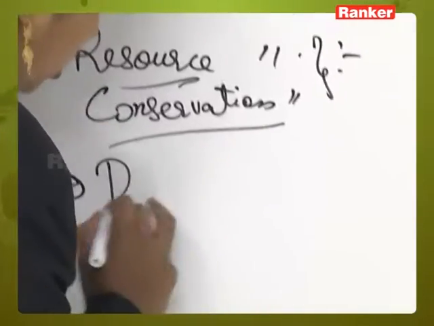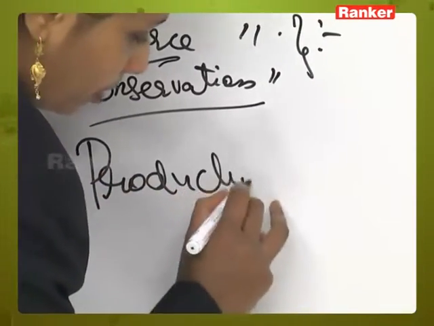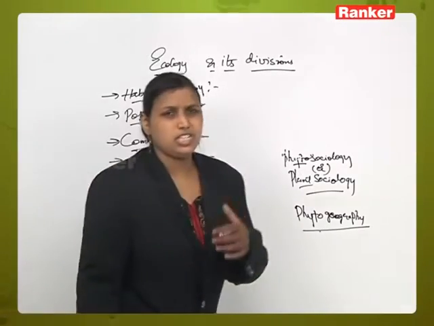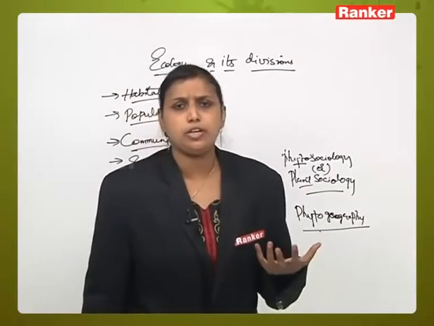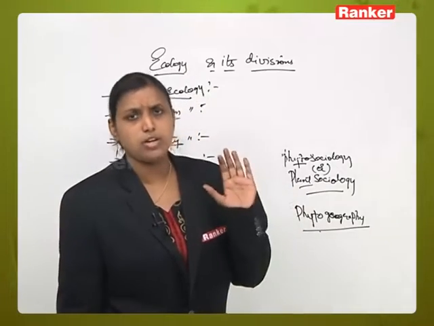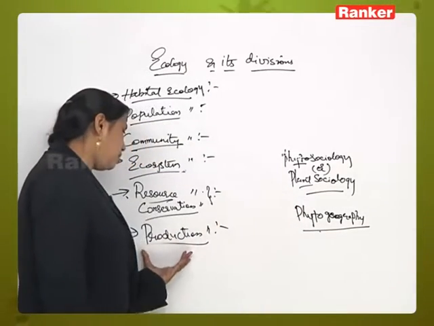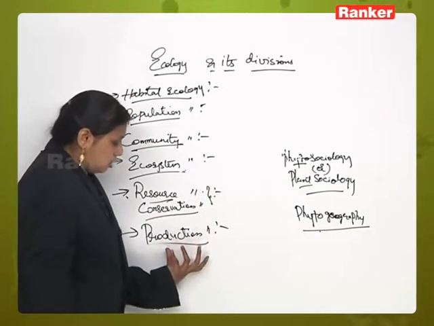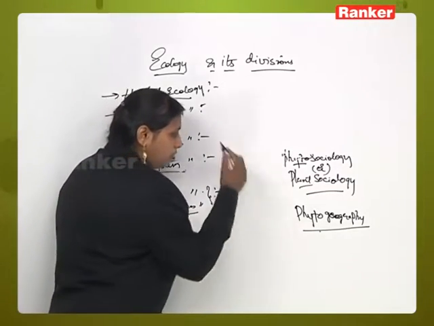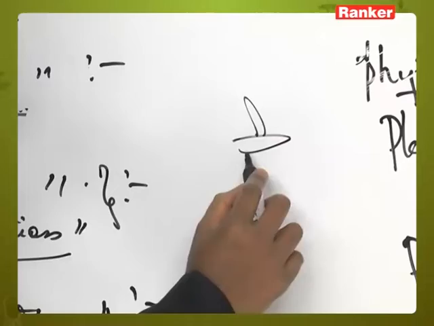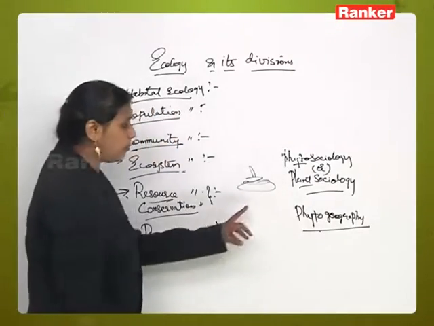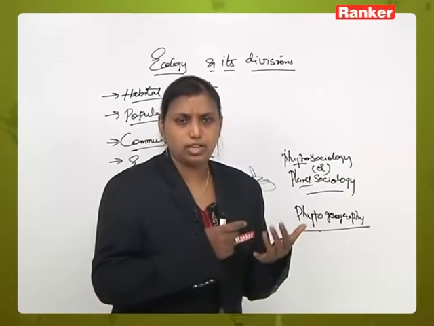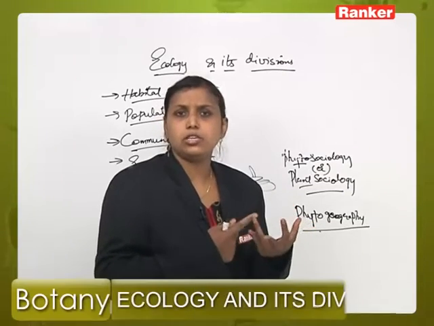Next one is production ecology. What do you mean by production ecology? What is the gross production and what is the net production of energy in a particular ecosystem or area? When we study an ecosystem, there are trophic levels, right? For each level there is one set of organisms surviving. There may be autotrophs, carnivores, omnivores, right?